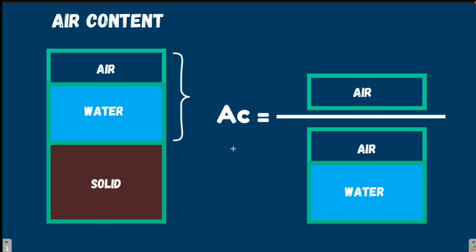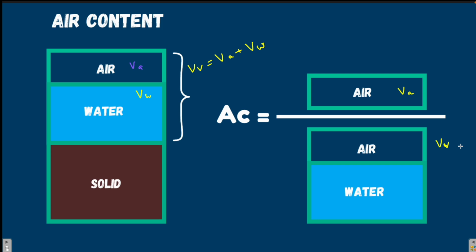Air content is the ratio between the volume of air present in the soil to the total volume of voids present in the soil. So here is the volume of air present in the soil and this is the volume of water and this is the total volume of voids. As I have told you earlier also, volume of voids is volume of air plus volume of water. So basically air content is the ratio between the volume of the air to the volume of voids. That is the volume of air plus volume of water.